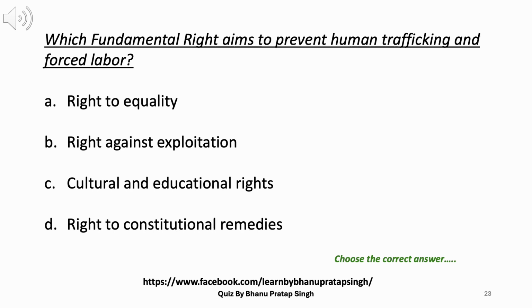23. Which fundamental right aims to prevent human trafficking and forced labor? A. Right to equality. B. Right against exploitation. C. Cultural and educational rights. D. Right to constitutional remedies. Answer: B. Right against exploitation.